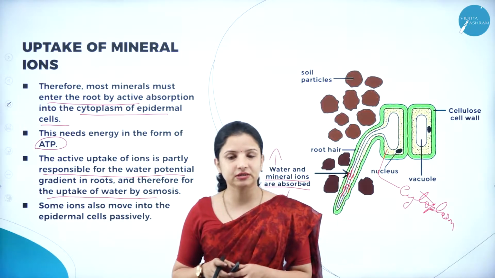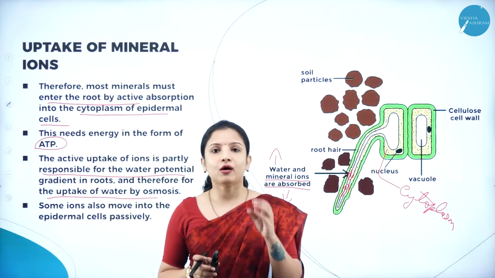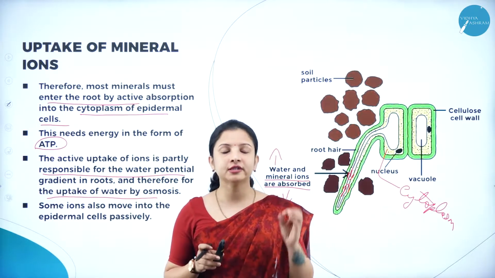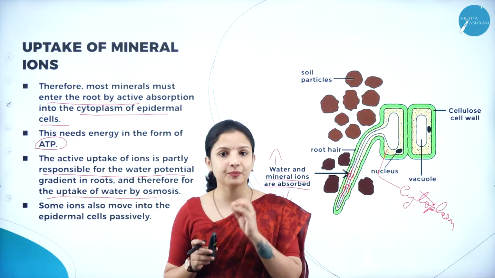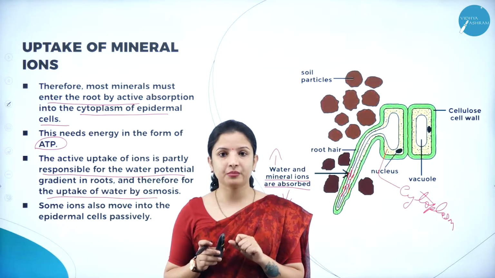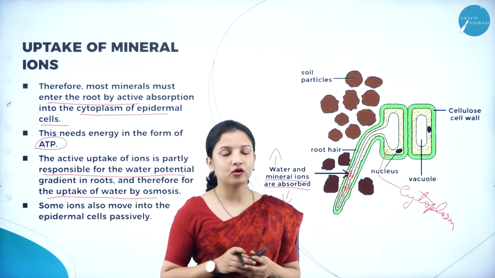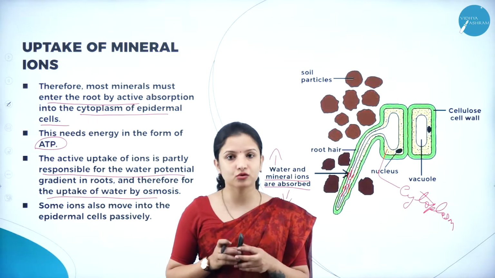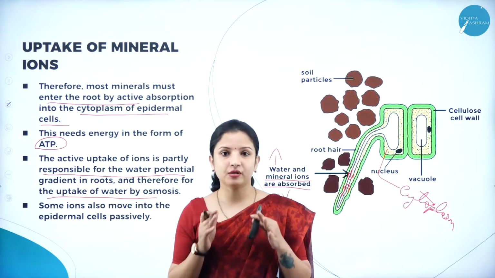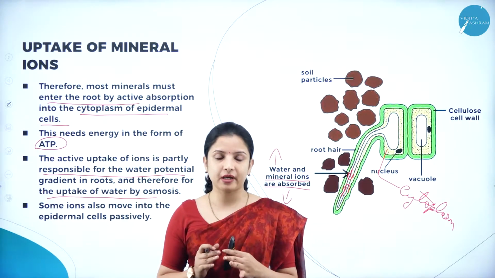by osmosis. So, what is osmosis? Osmosis is nothing but the transport of molecules across a selectively permeable membrane. Here, what is a selectively permeable membrane? It is the plasma membrane or the cell membrane that is present in the root cells, right? So, root cells are covered by a selectively permeable membrane, which is the plasma membrane.